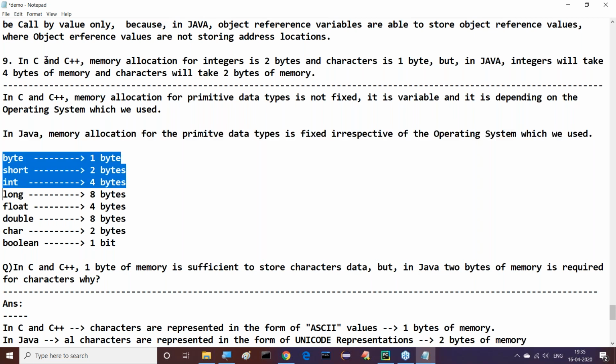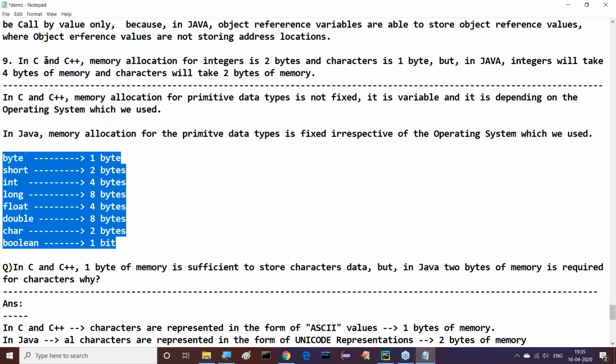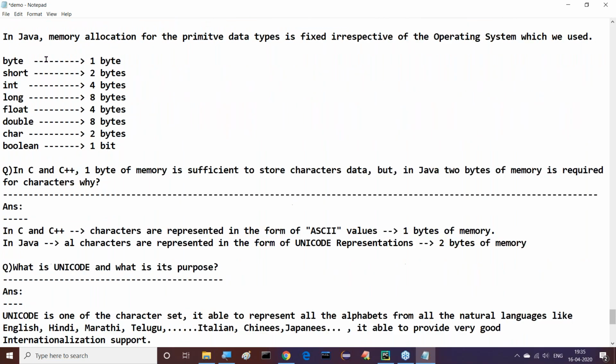In the case of Java, byte will take 1 byte of memory, short will take 2 bytes of memory, integer will take 4 bytes of memory, long will take 8 bytes of memory, float will take 4 bytes of memory, double will take 8 bytes of memory, character will take 2 bytes of memory, next one is boolean will take 1 bit, not more than that.